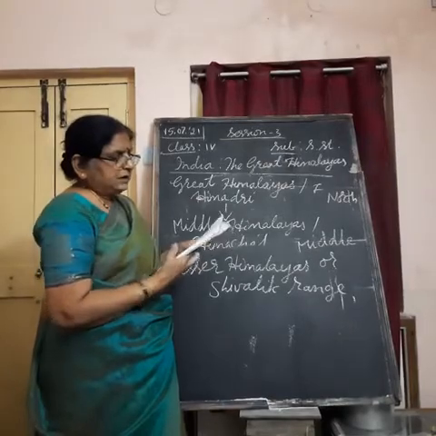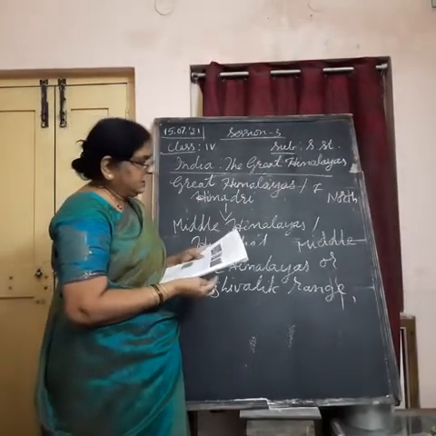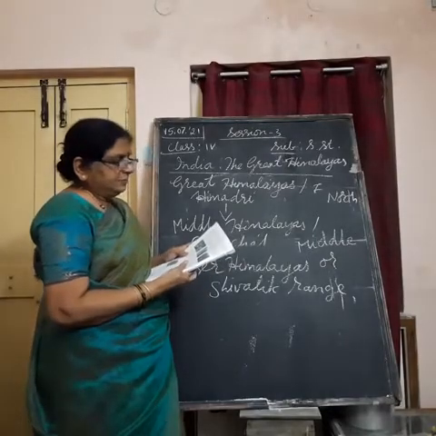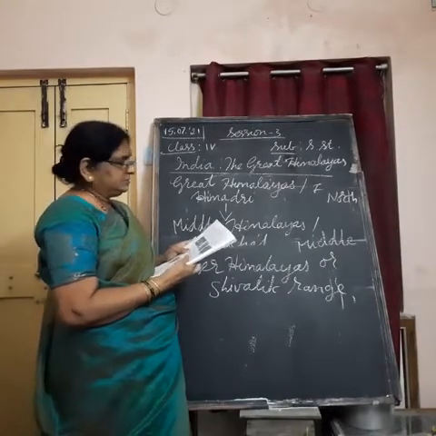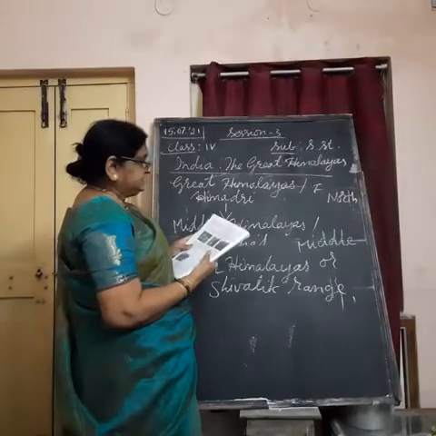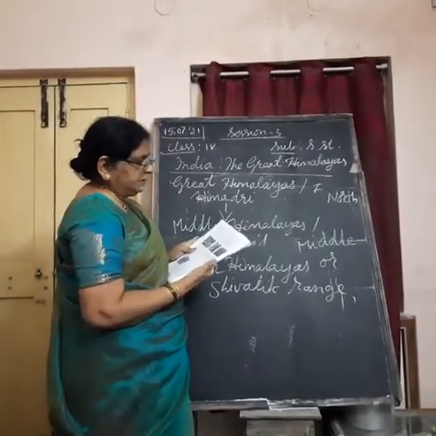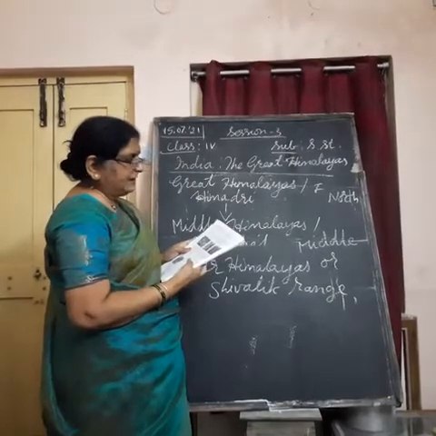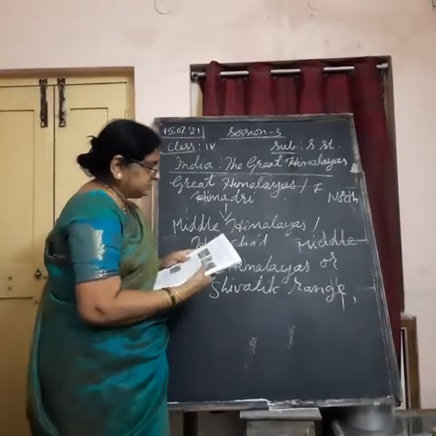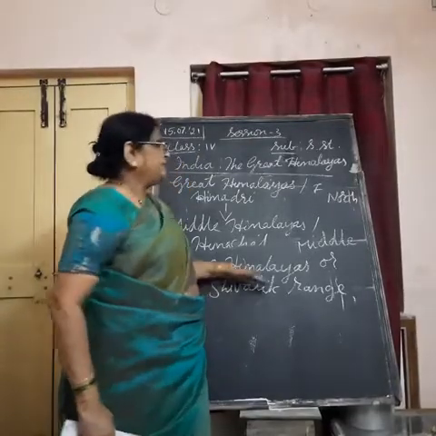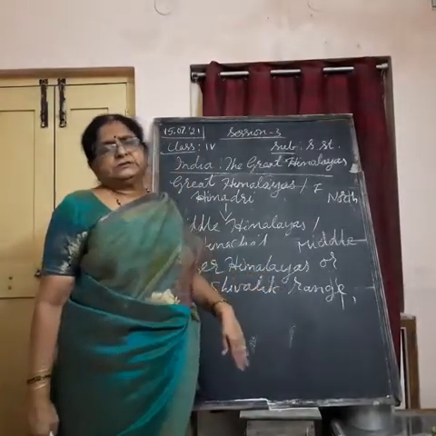The slopes of these hills are covered with thick and valuable forests that provide shelter to different types of wild animals. This range is made of soft rocks and mud. It has many broad valleys called dunes, for example, Dehradun. So, the third one is the Shivalik range.